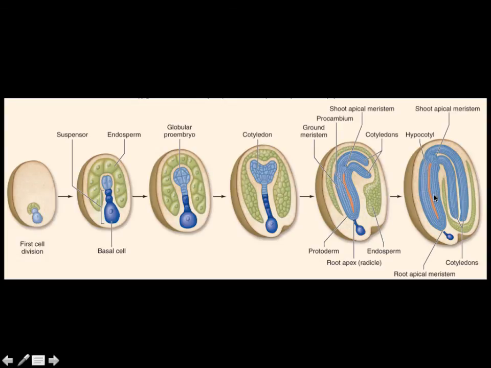As this gets even bigger, now we can start to see the shoot apical meristem. The root apical meristem is down here. We've seen those. Those are the places that are going to provide the first growth in both directions, up and down, for the shoot and roots respectively. We've got both apical meristems in place. We also have a section of stem called a hypocotyl. Hypocotyl is the part of the stem below the cotyledon, so this is the hypocotyl. And again, we still have our cotyledons.